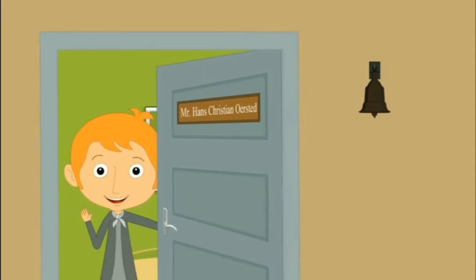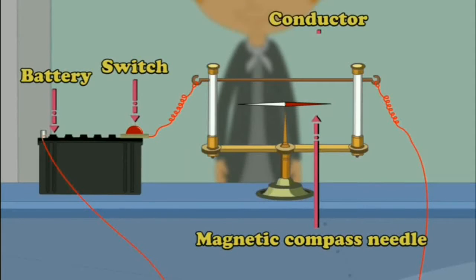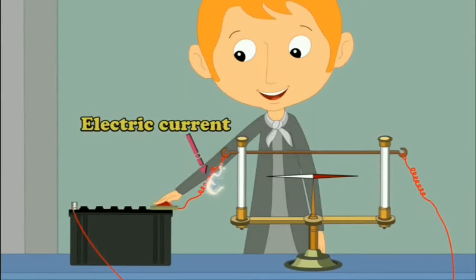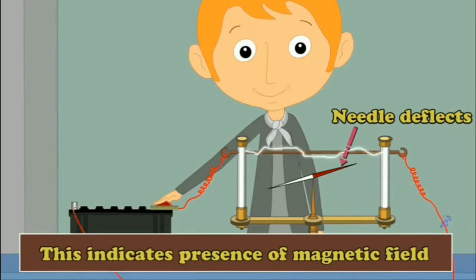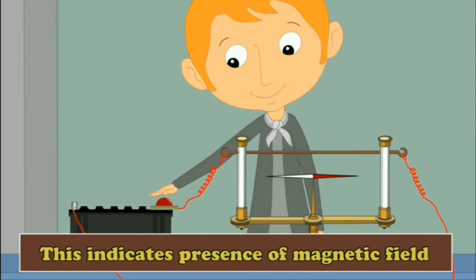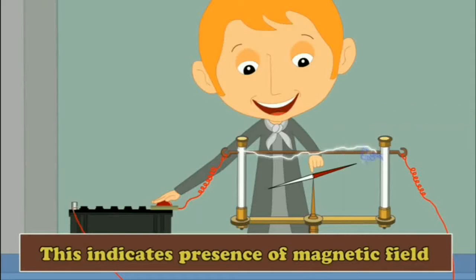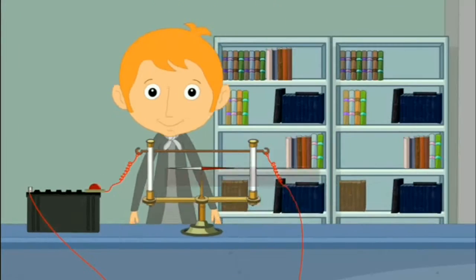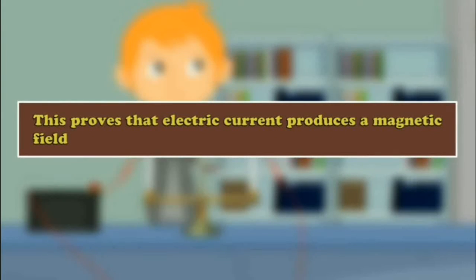Hans Christian Oersted was a Danish physicist and chemist who discovered that electric currents create magnetic fields, which was the first connection between electricity and magnetism. Oersted found that when current is made to pass through a conductor, the magnetic needle shows some deflection, which suggests the existence of a magnetic field around the vicinity of the current-carrying conductor. So, this proves that electric current produces a magnetic field.